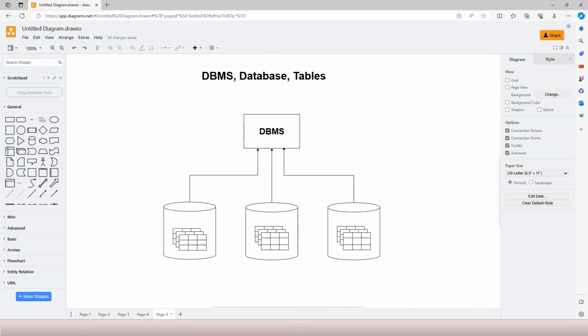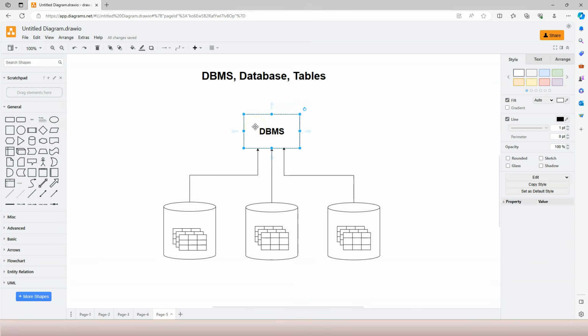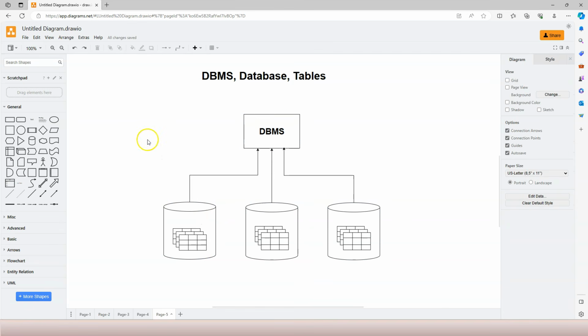Now that you know the logical relationship between these elements, another thing I would like you to understand is that DBMS stands for Database Management System. It's a piece of software that helps to manage one or more databases. Now, where is SQL in this picture?